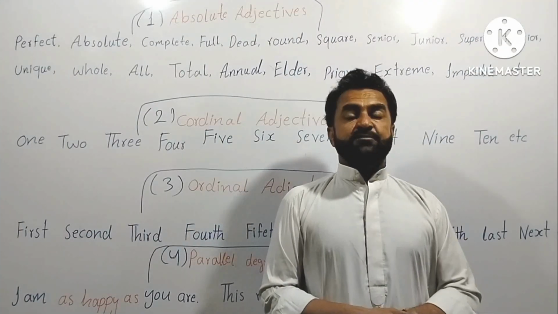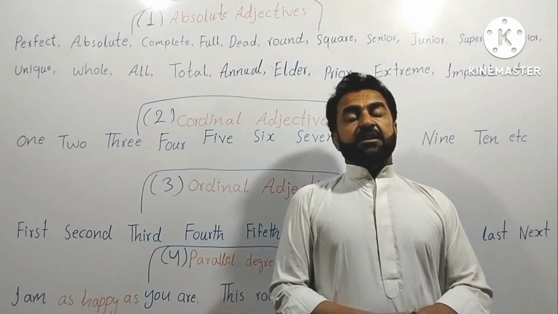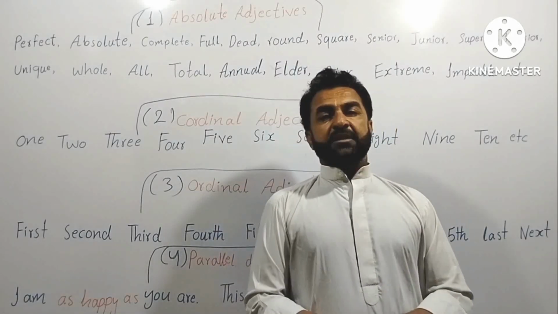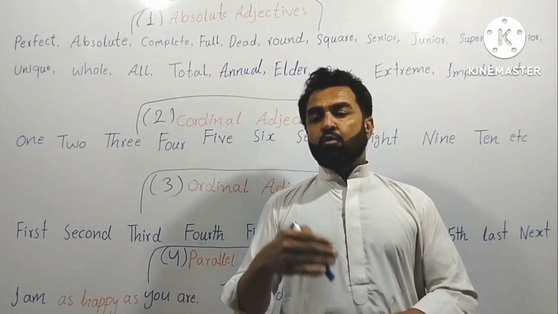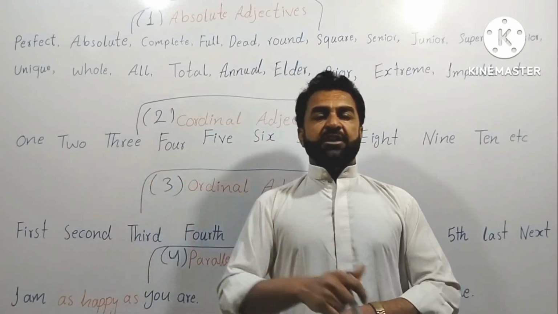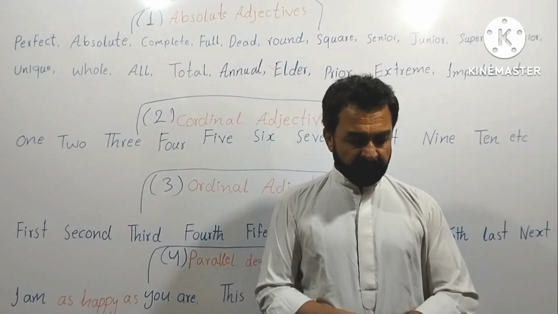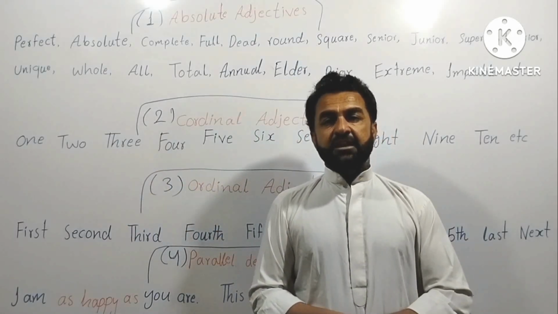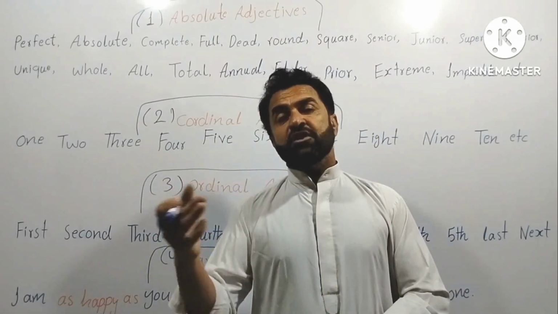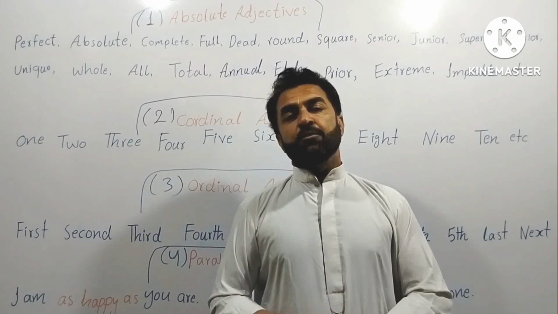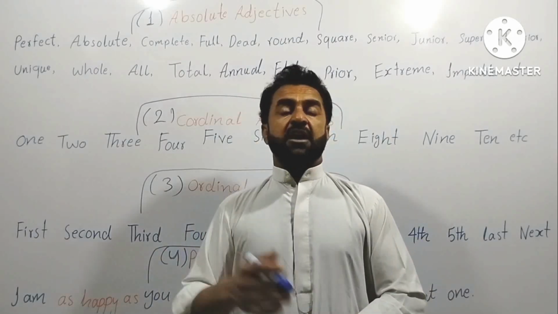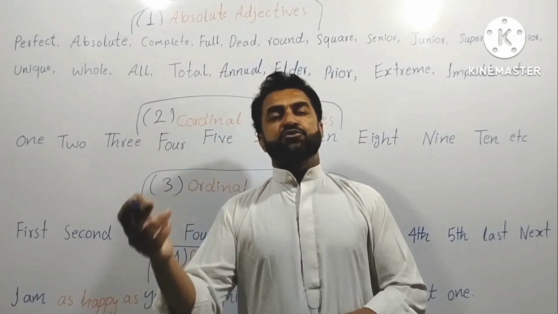Now let's go to the last part of this lesson, that is parallel degrees. For example, if we compare one noun to another noun, like if I say I am happier than you, or I am stronger than you, or I am weaker than you, here I am showing that I am not as strong as you are.